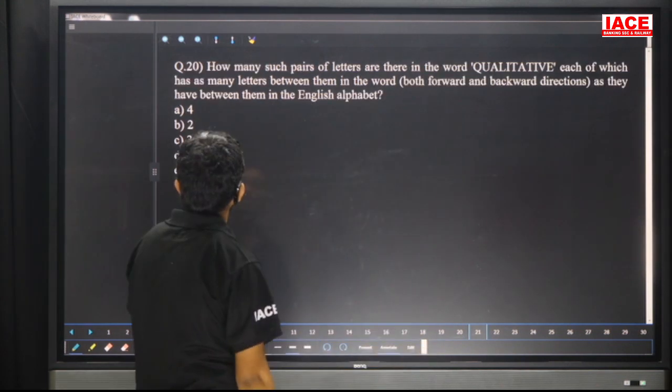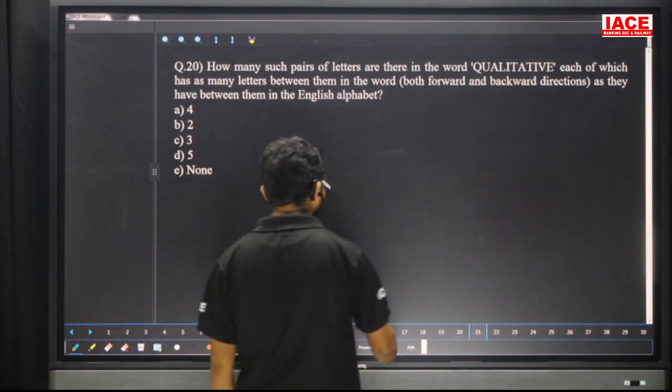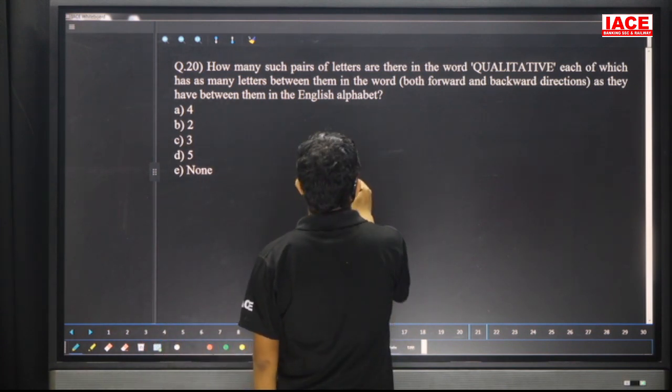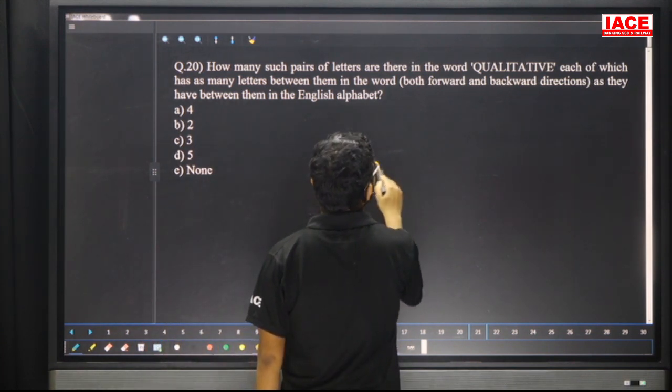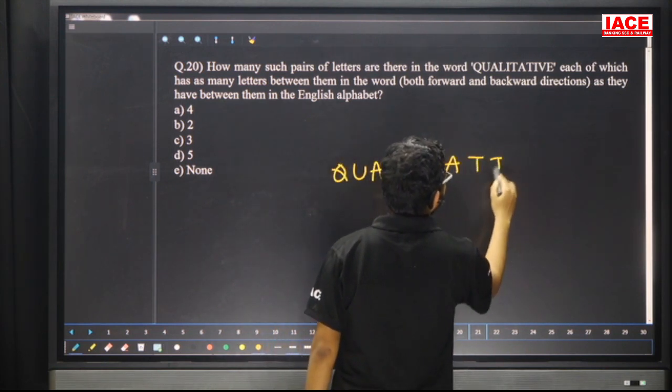Question number 20. How many such pairs of letters are there in the word qualitative? Yes, friends, check here. Given word is what? Qualitative. QUA, next one is LITA TIVE.